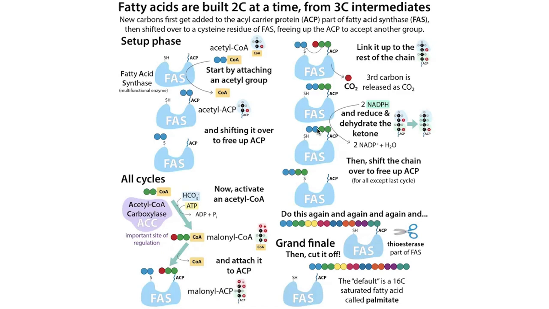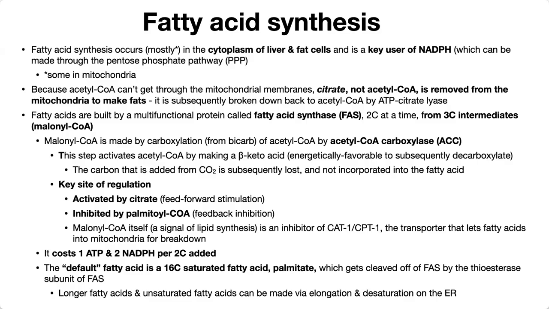For each cycle that we go through, we add 2 carbons and we use 1 ATP and 2 NADPH. The cycle kind of stops by default at a 16 carbon saturated fatty acid called palmitate, which is cleaved off by FAS by the thioesterase subunit. Longer fatty acids and unsaturated fatty acids can be made via elongation and desaturation on the ER.